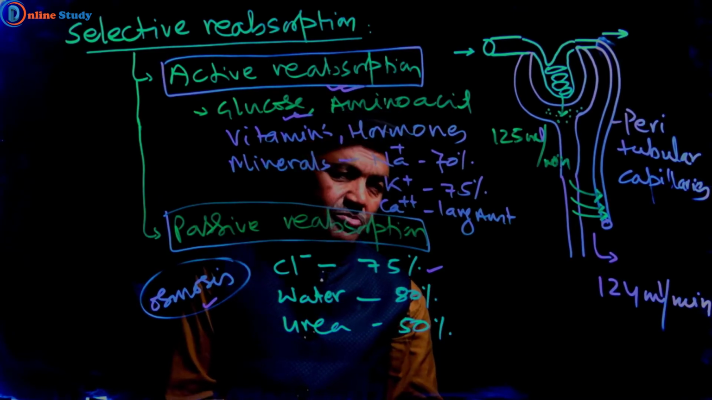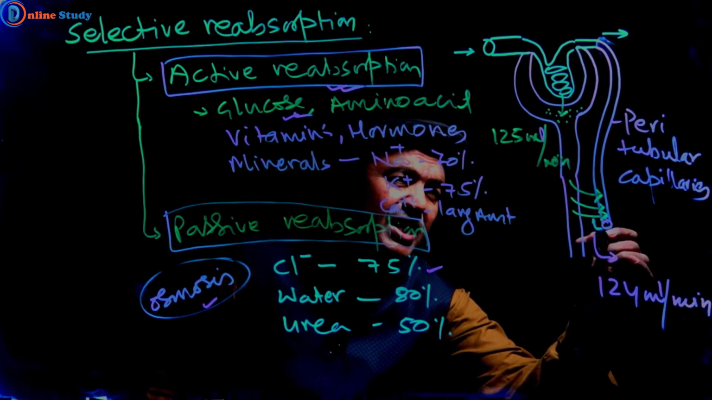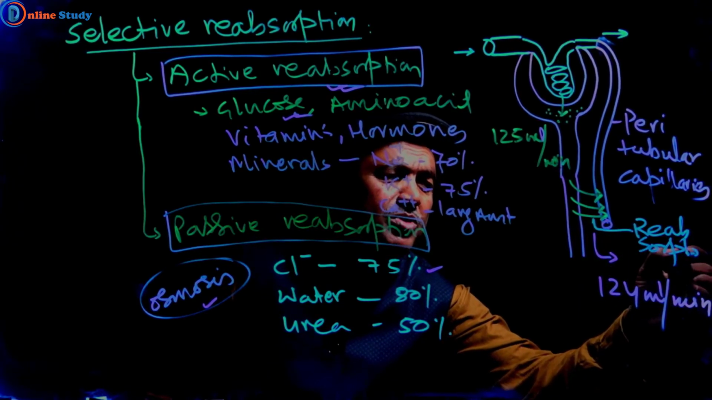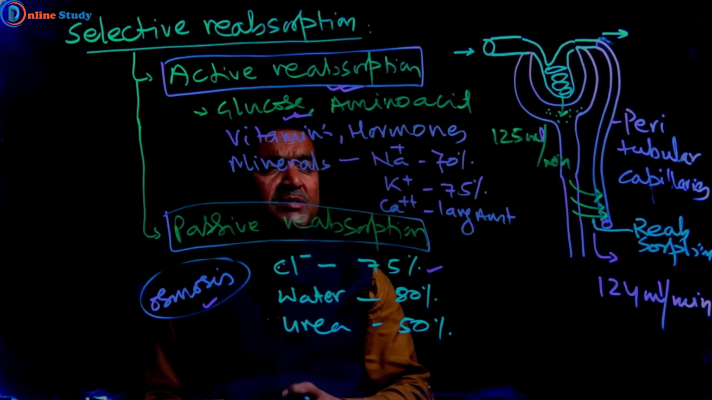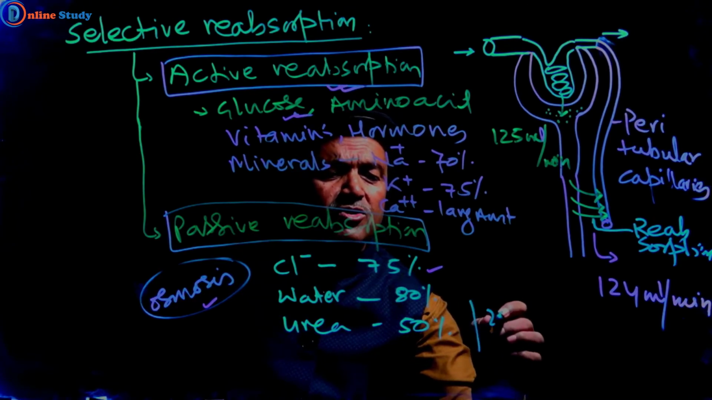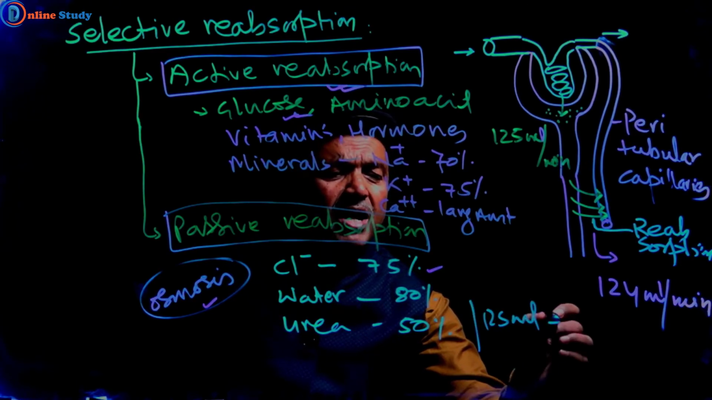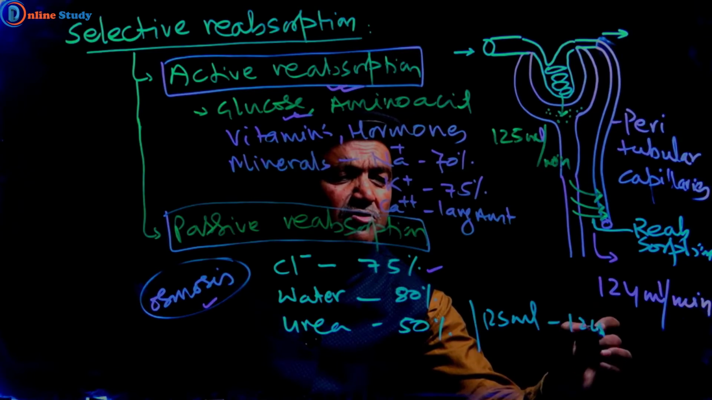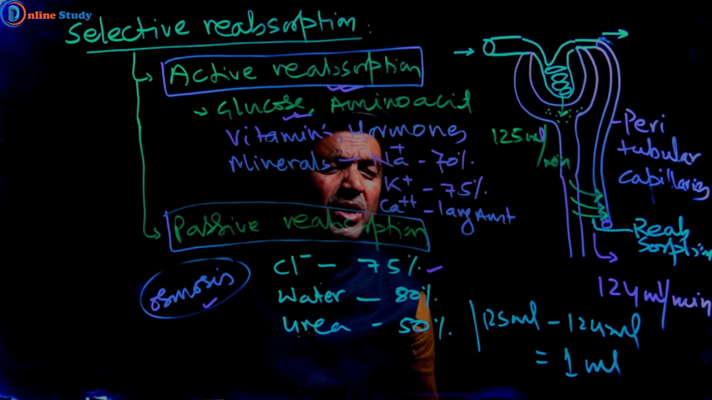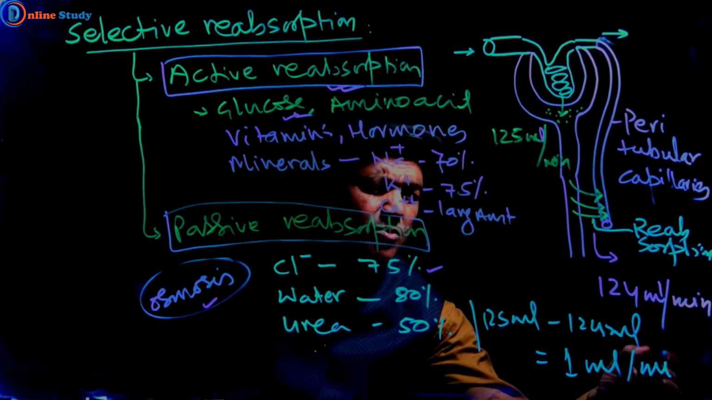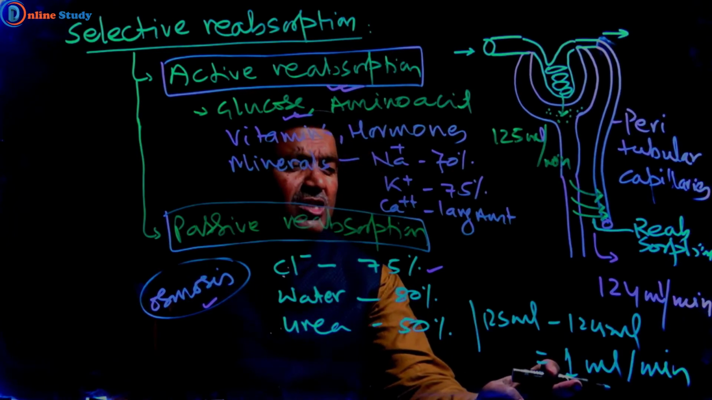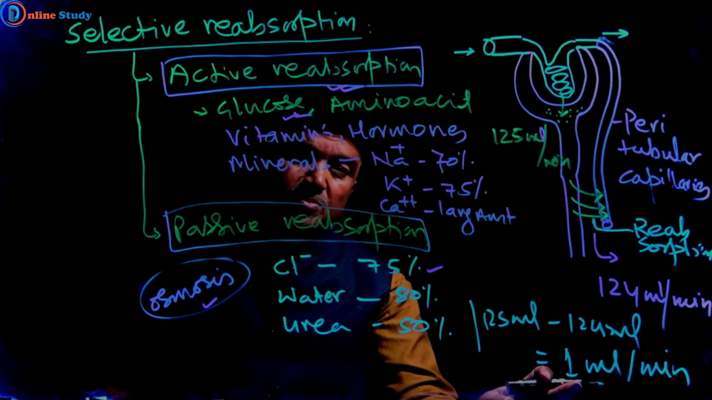This is called reabsorption. So how much filtrate is left per minute? You can find the difference: 125 ml minus 124 ml is equal to 1 ml. So per minute only 1 ml of urine is produced.